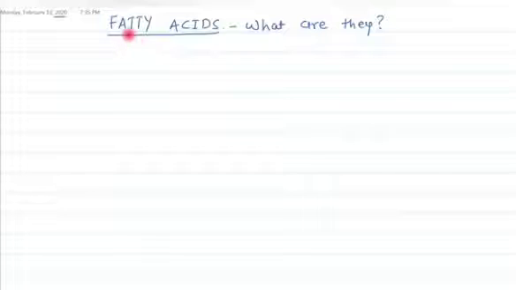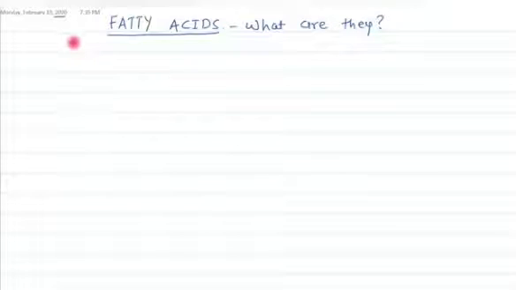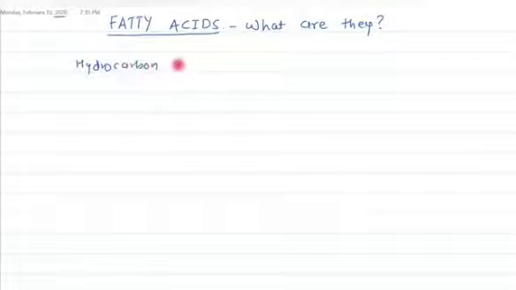In this video tutorial, I am going to discuss fatty acids. What are fatty acids? Fatty acids are basically a hydrocarbon chain which contains a carboxylic acid group. So fatty acids are hydrocarbon chains